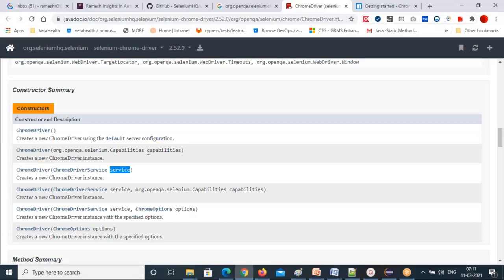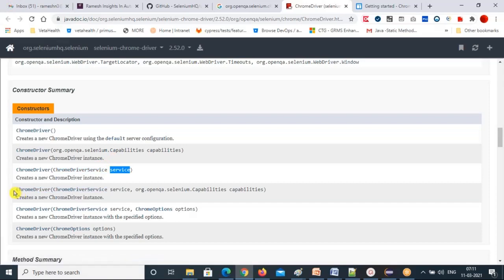Capabilities parameter data type is capabilities. Service data type is Chrome driver service. Chrome driver service is a class. Capabilities is another class, right? So different classes also serve as data types. So the same parameter is there, but at least the parameter data type is different.